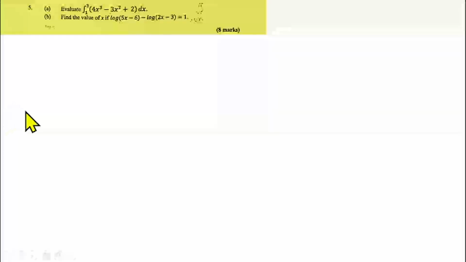Question number 5 is from integration. 5a is from integration of a definite integral. Now, you are to integrate 4x cubed minus 3x squared plus 2 dx, with the boundary from 3 to 1. So the first thing to do is to integrate this function. So how do we integrate?